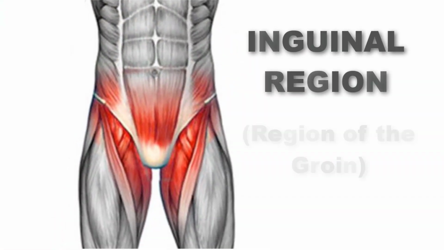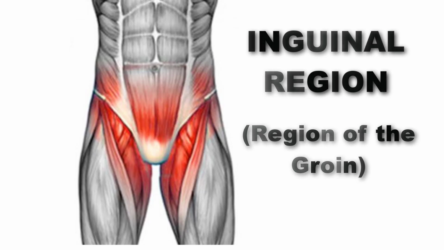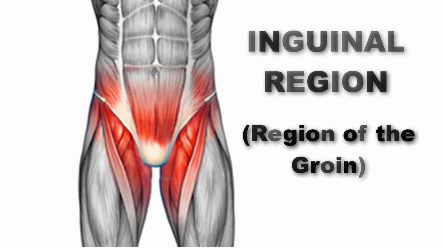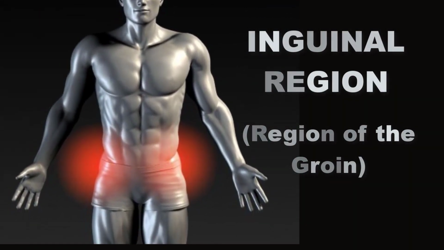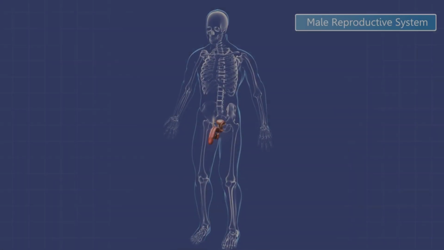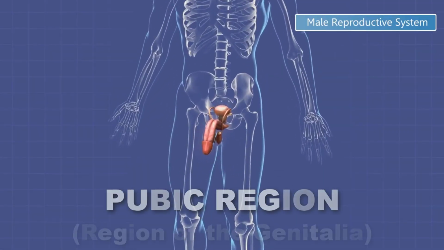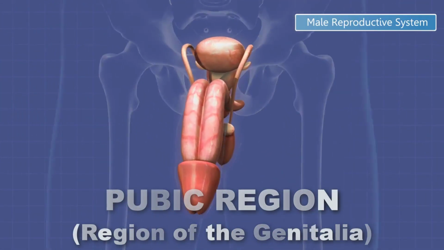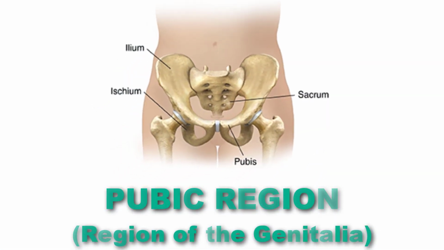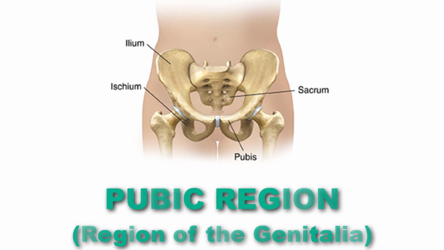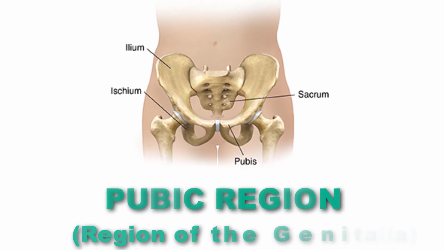The inguinal region, or groin region, is the area of the pelvis that contains the bladder and the internal reproductive organs. You may have heard of somebody pulling their groin. The pubic, or genital area, is the area of the pelvis that contains the external reproductive genitalia. This area includes the pubic bone or pubis portion of the pelvic girdle.